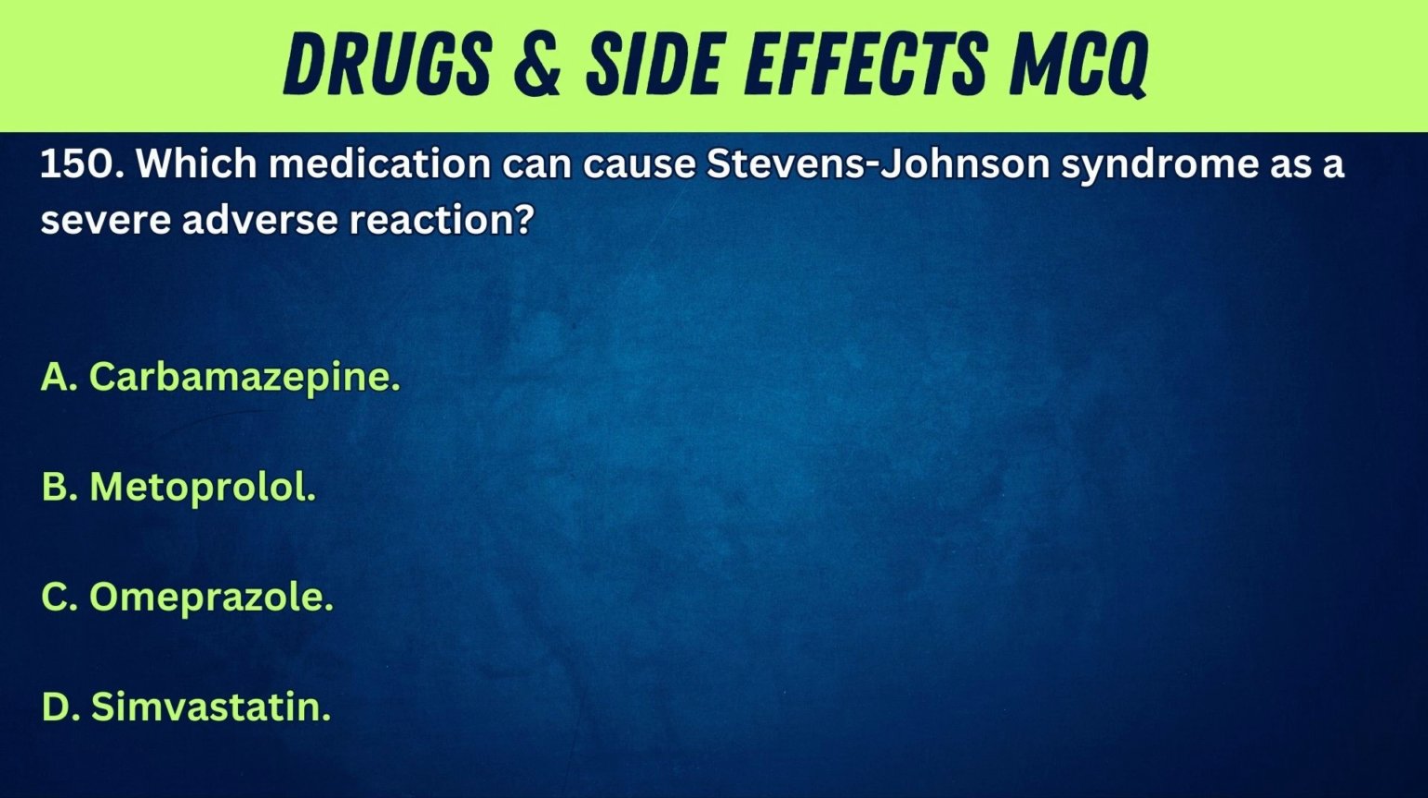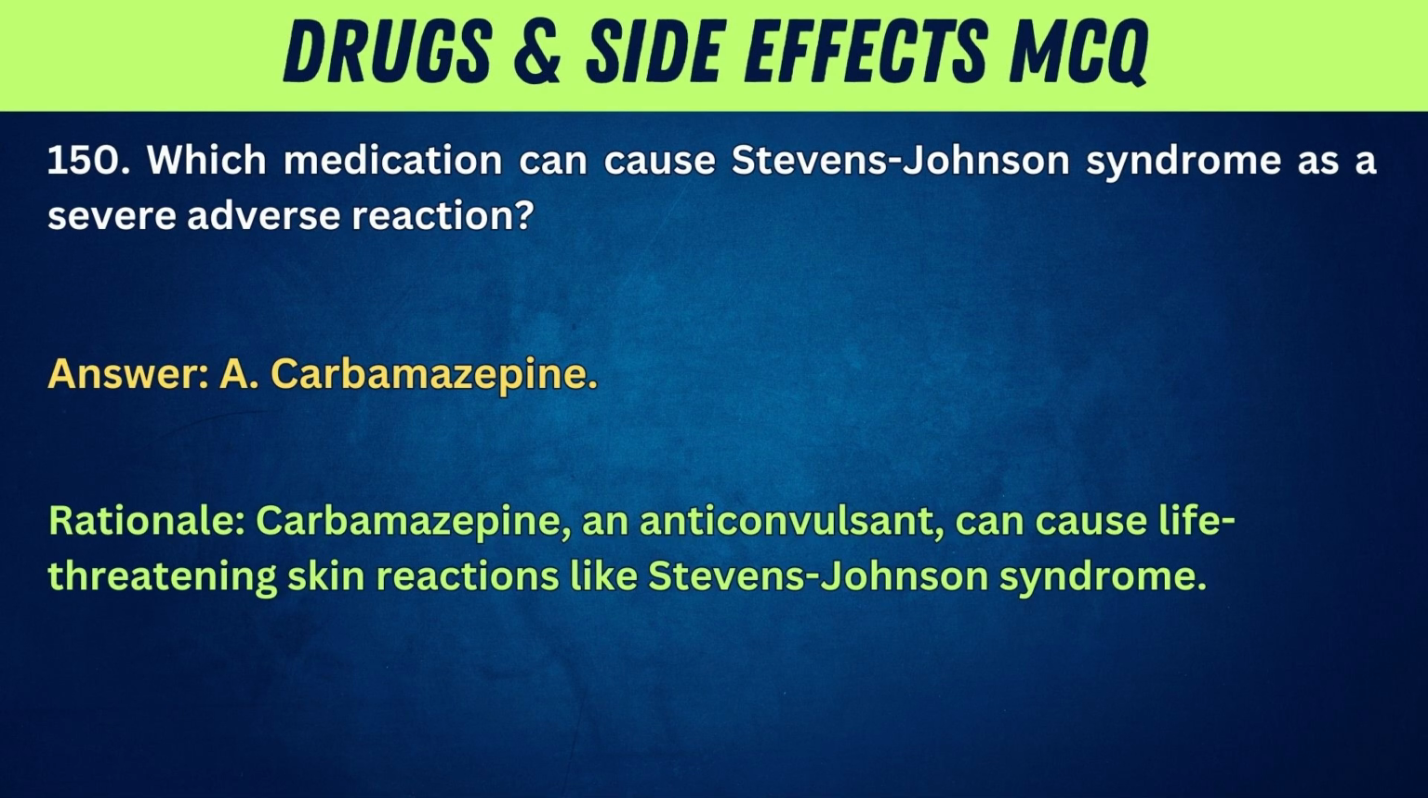150. Which medication can cause Stevens-Johnson syndrome as a severe adverse reaction? A. Carbamazepine. B. Metoprolol. C. Omeprazole. D. Simvastatin. Answer: A. Carbamazepine. Rationale: carbamazepine, an anticonvulsant, can cause life-threatening skin reactions like Stevens-Johnson syndrome.